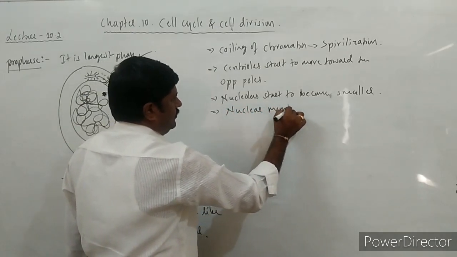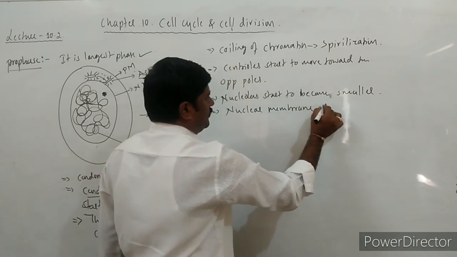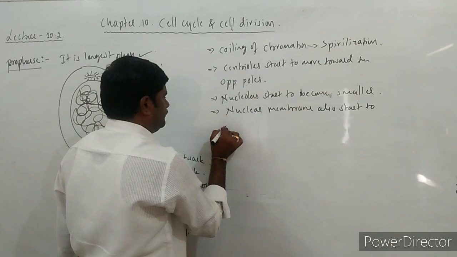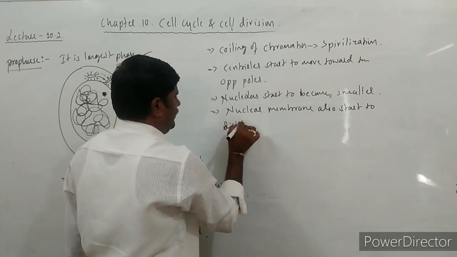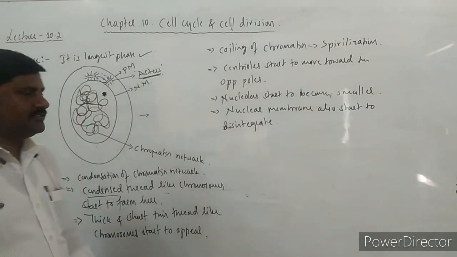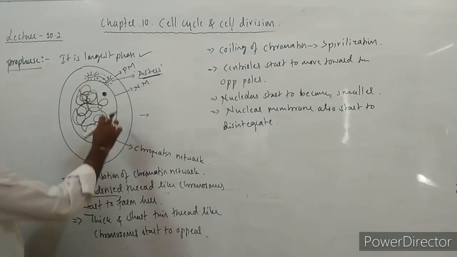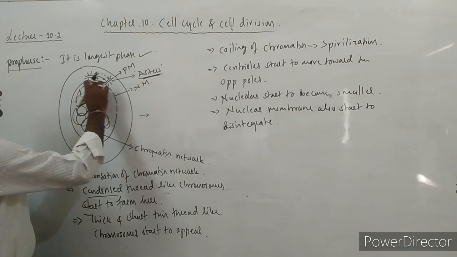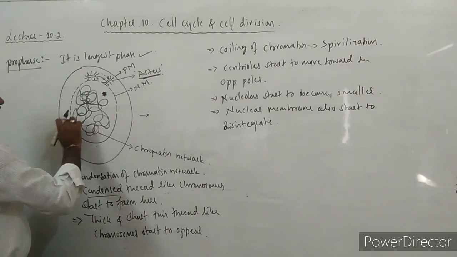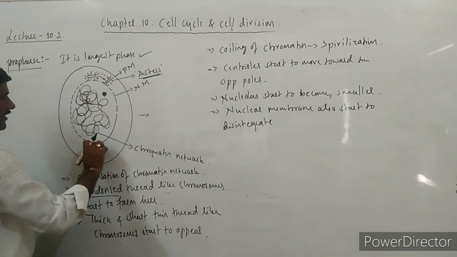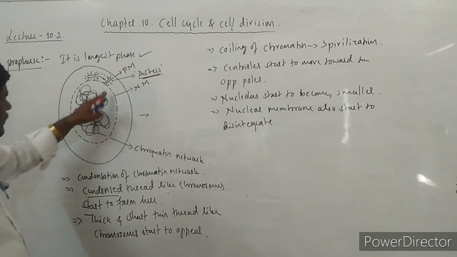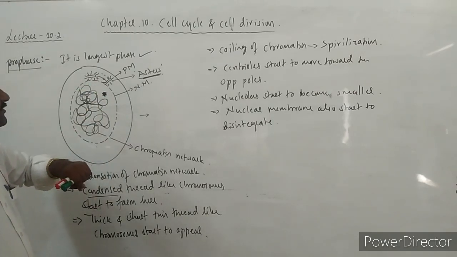The nuclear membrane also starts to disintegrate. Gradually it starts to disintegrate. See here, it starts to disintegrate like this. Okay. Disintegration of the nuclear membrane is taking place.